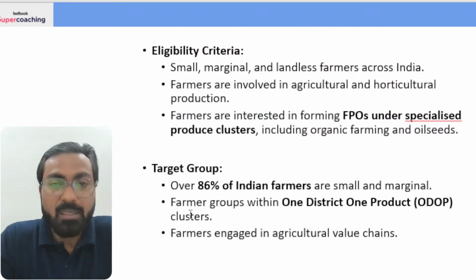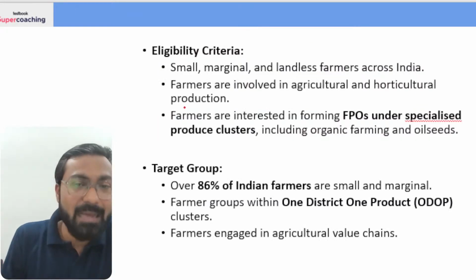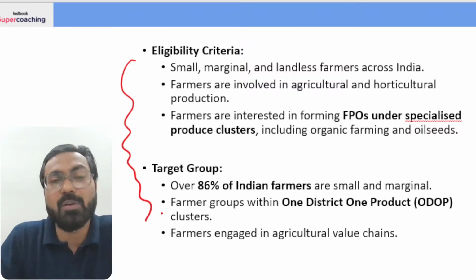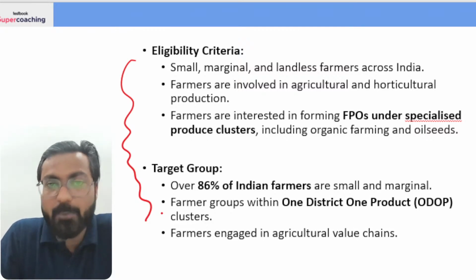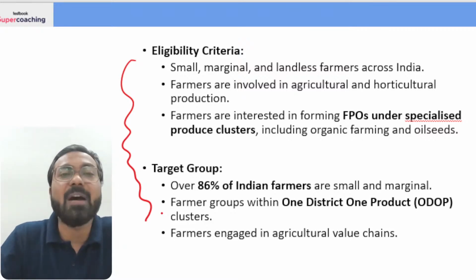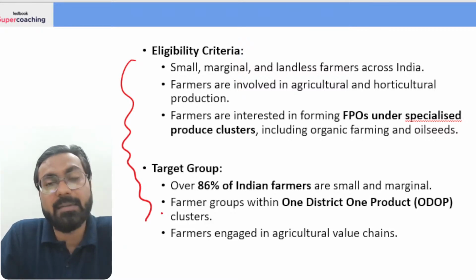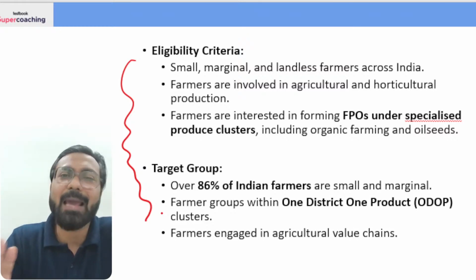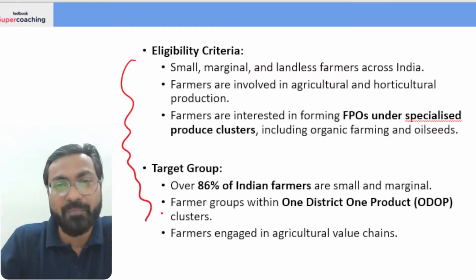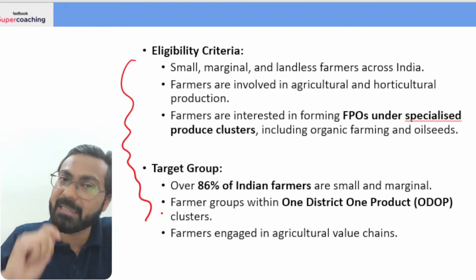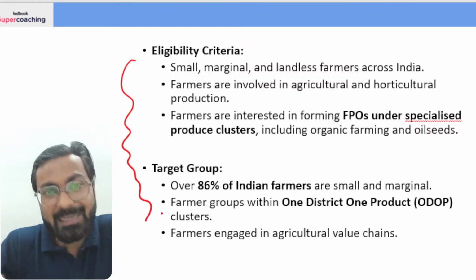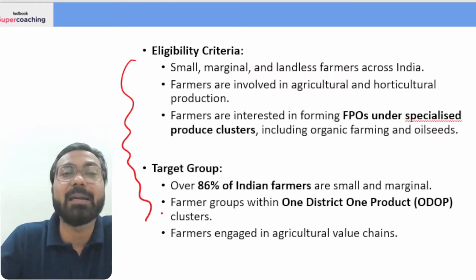ओके, चलिए. Now, eligibility criteria actually is not important because any farmer, this scheme is majorly focused on the small, marginal and landless farmers. Because अगर कोई अमीर farmer है, if there is a rich farmer, or if he or she is not a small marginal farmer, then he has that much resources that he can himself or herself increase the crop production, and he has the resources to market the produce as well, right? तो एफपीओ उन्हीं के लिए बनाया जाएगा जिनके पास ये सब काम करने का रिसोर्सेज नहीं है.